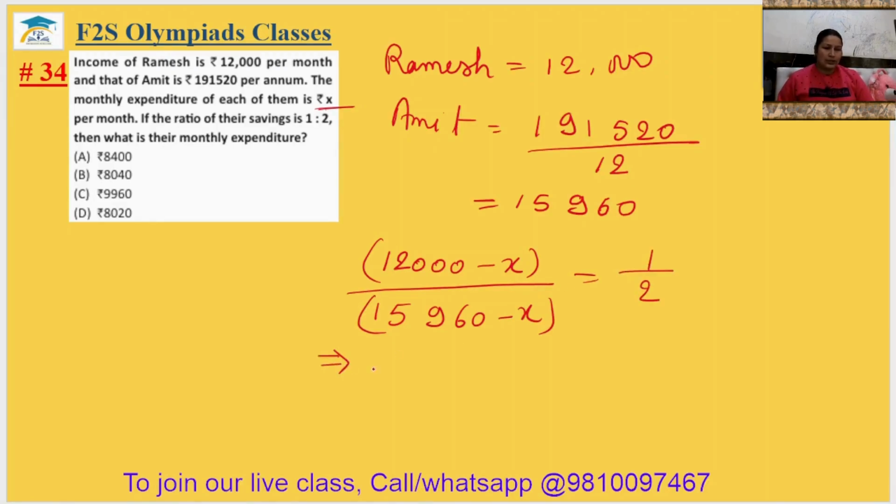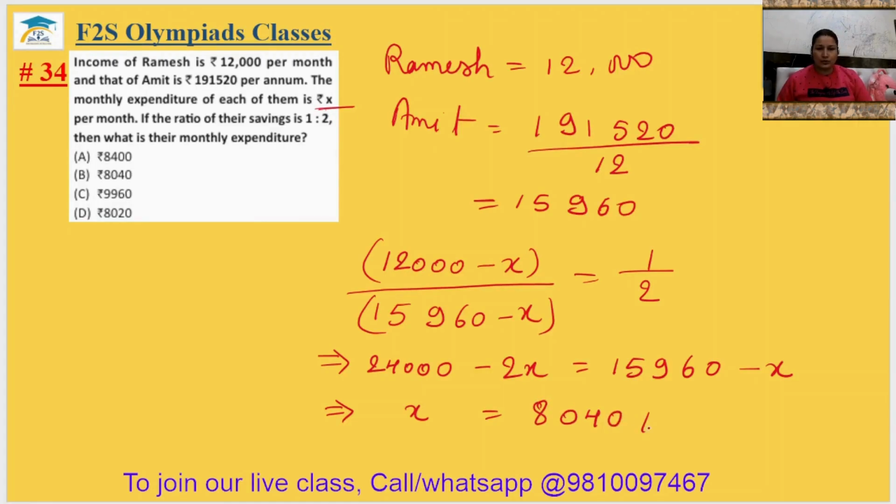The ratio of their savings is 1:2. So this implies 24,000 minus 2x equals 15,960 minus x. So this implies x equals 24,000 minus 15,960, that is 8040 rupees. So their expenditure is 8040. It is in option B. So the 34th answer will be option B.